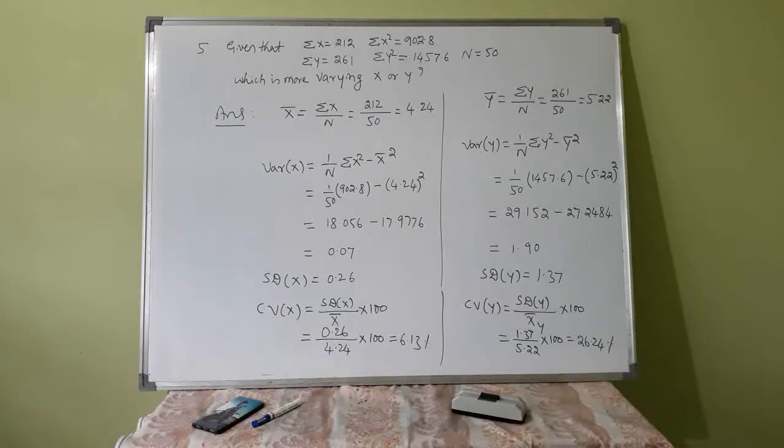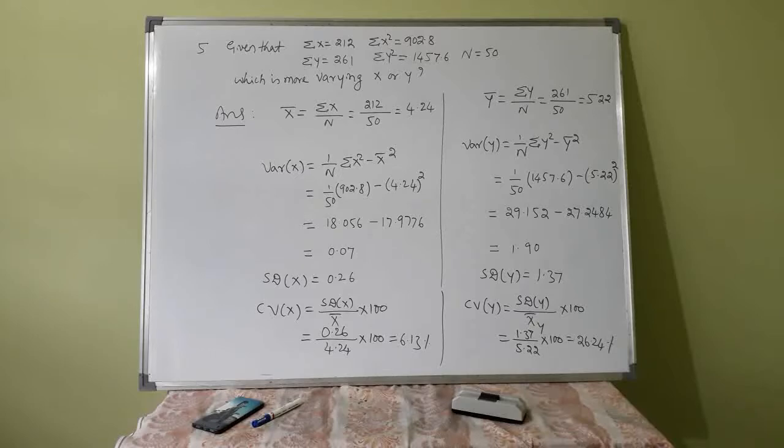Variance of x is 1 by n into summation x square minus x bar whole square. Summation x square is 902.8 divided by 50, 18.056 minus 4.24 whole square, that is 17.9776. You will get 0.07.